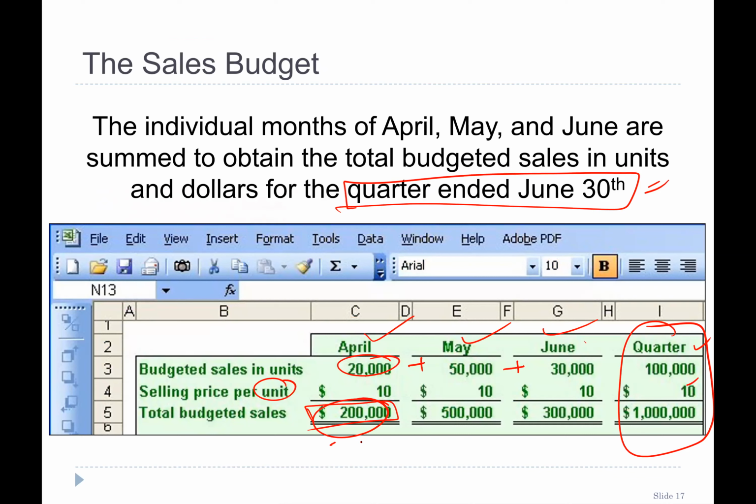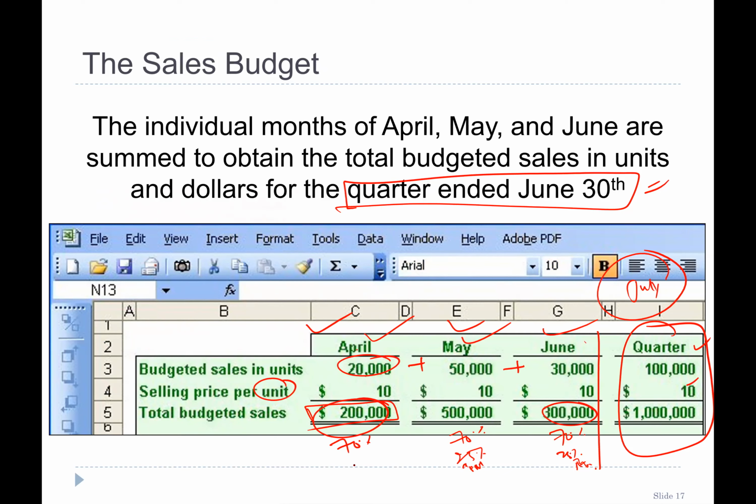So 70% of this 200,000 will be collected in April. 70% of 500,000 will be collected in May. 70% of this 300,000 of June will be collected in June. And April 25% is going to be collected in May, and May 25% will be collected in June, while June 25% will be collected in July. So this is not relevant. Why? Because we will be making the budget till June.